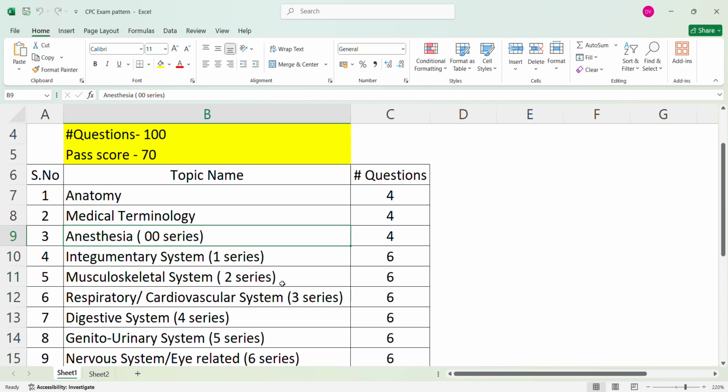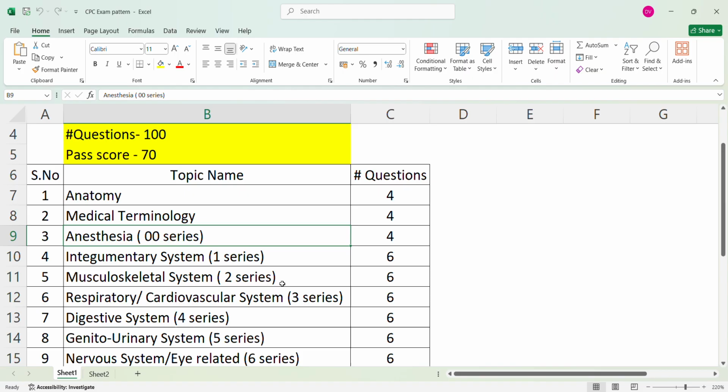And then we'll move to the respiratory and cardiovascular system, 3 series codes. Here also you will get 6 questions from this section, and the topics you need to study here are CABG, coronary artery bypass graft, and pacemaker and defibrillator. Central venous access procedures also you have to see. Interventional radiology, sinus endoscopy, laryngoscopies, these things you will receive from this section.